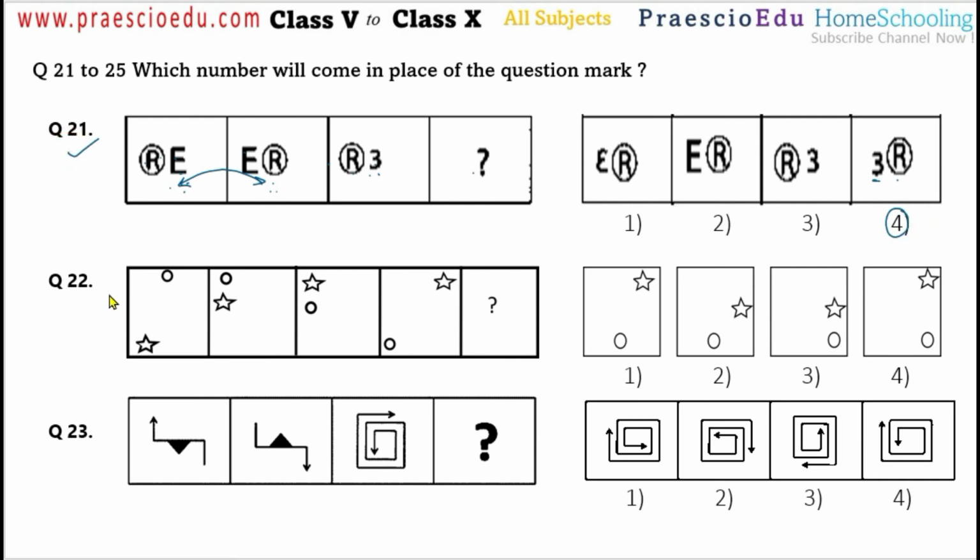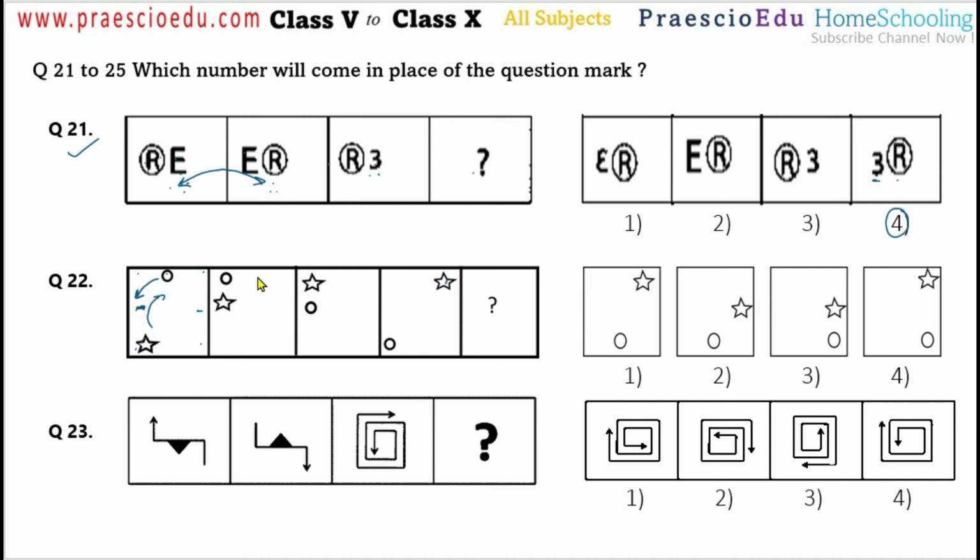Now question number 22. Here the circle and the star are there, but if we see their movement, the star is moving from here to here, and then again to the next corner, then again to the corner. So the star is moving in a clockwise direction, and the circle is moving in an anti-clockwise direction.